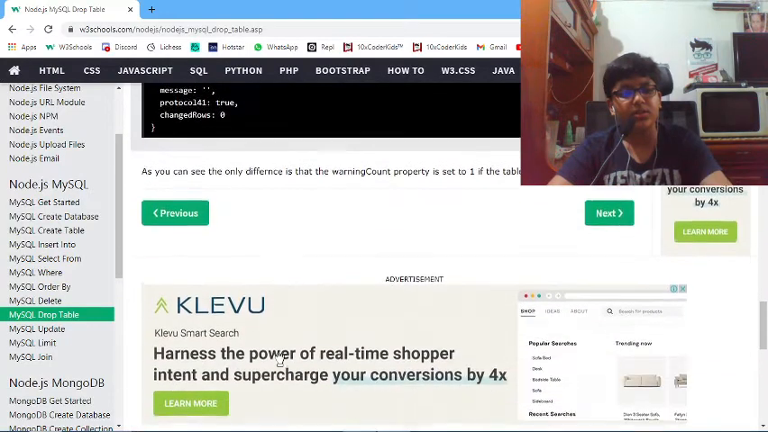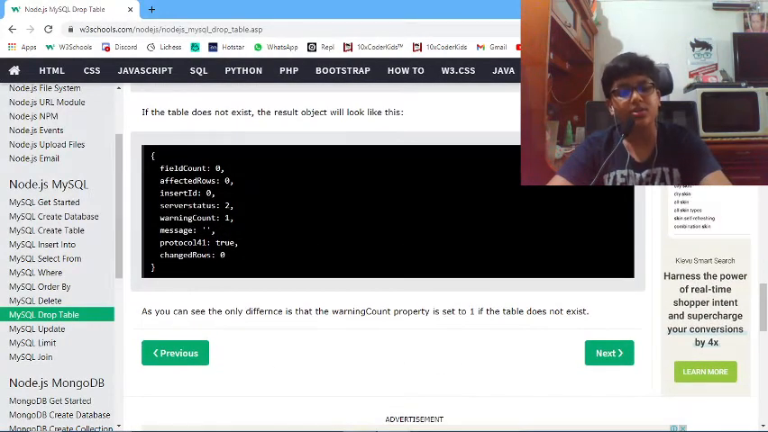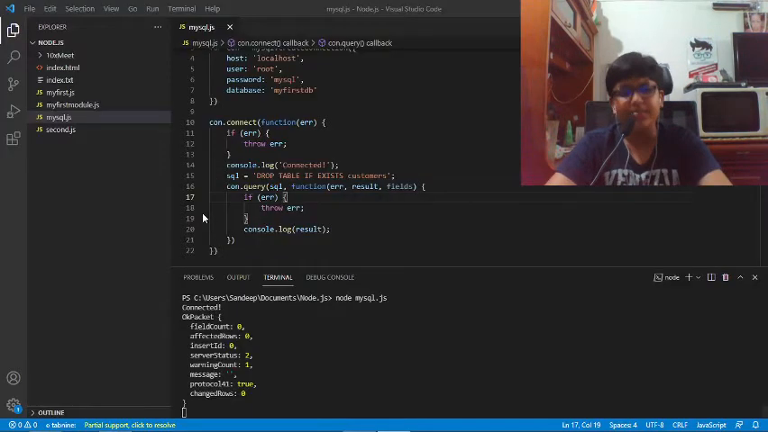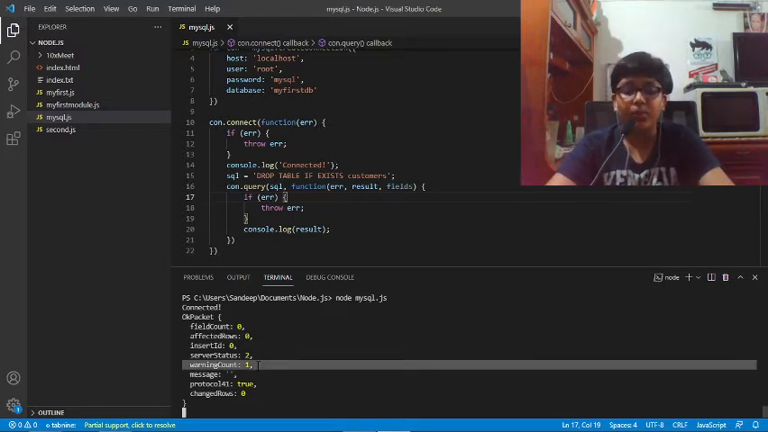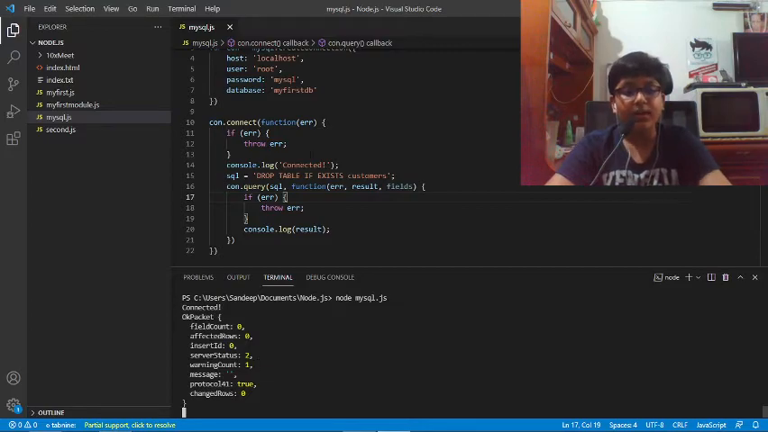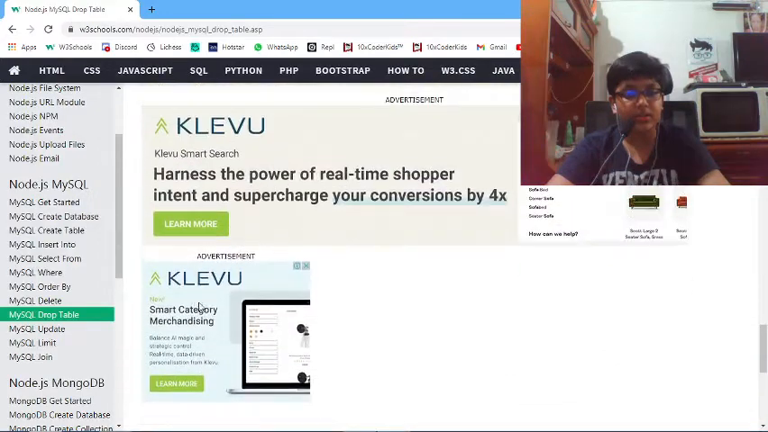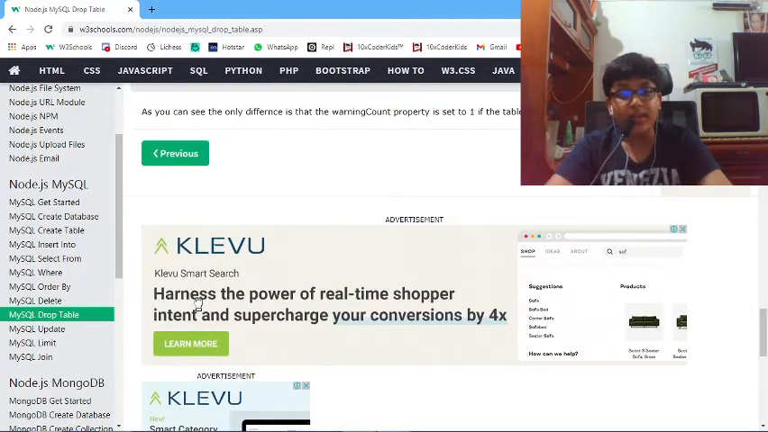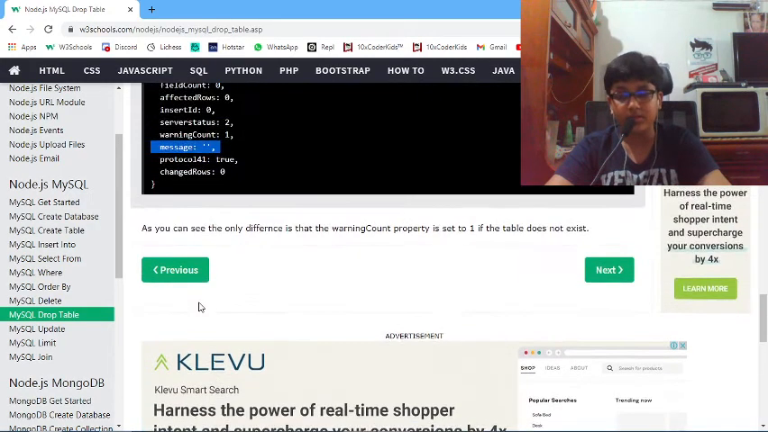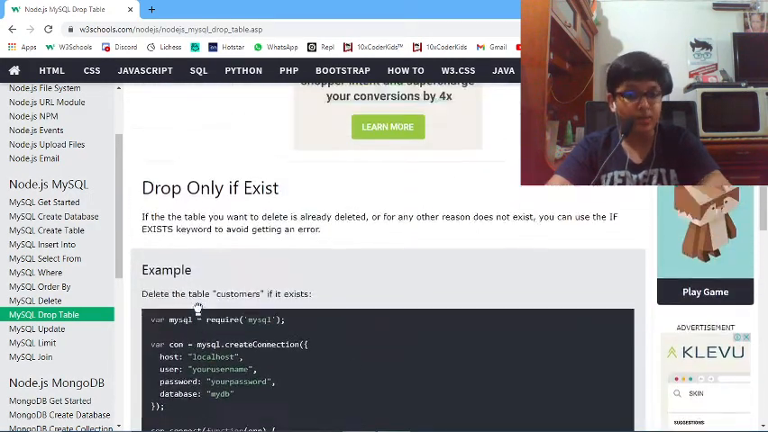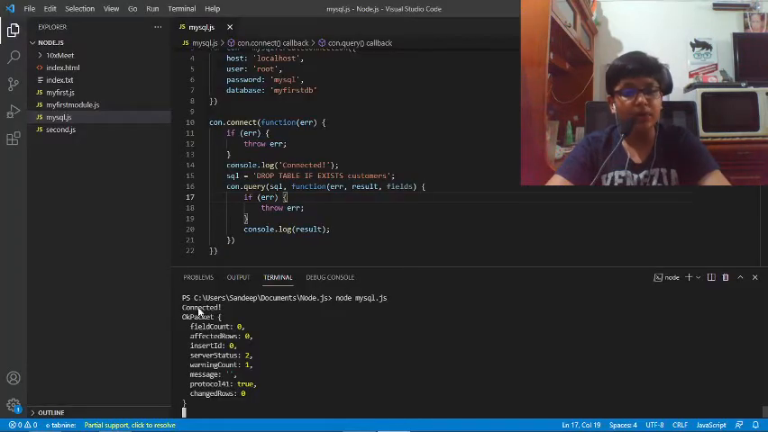So there's a slight difference. There's just a warning. It just gives us a warning that this table does not exist, so please do not try to delete it, right? It does not say that, but it just shows that using warning count 1. Okay, so let's just revise this chapter over here. Let's read the last line. As you can see, the only difference is that the warning count property is set to 1 if the table does not exist.